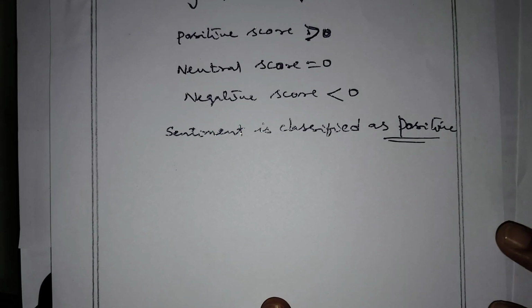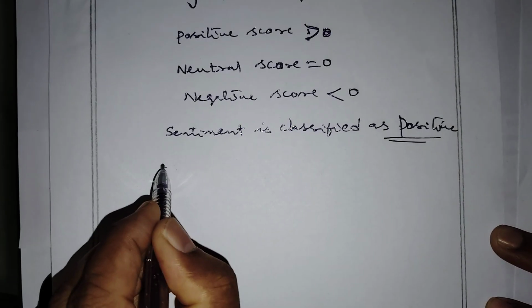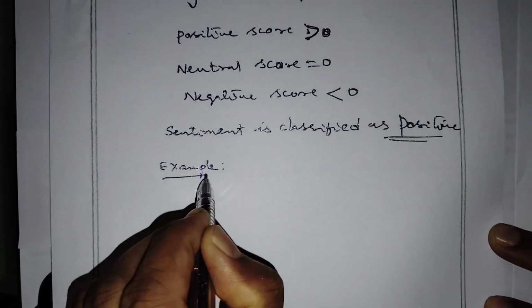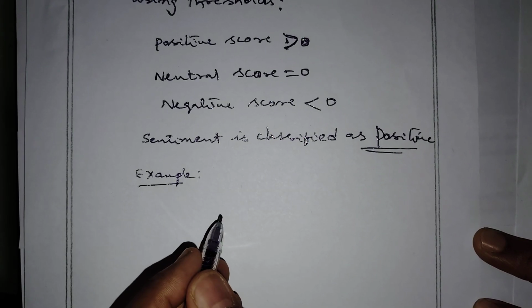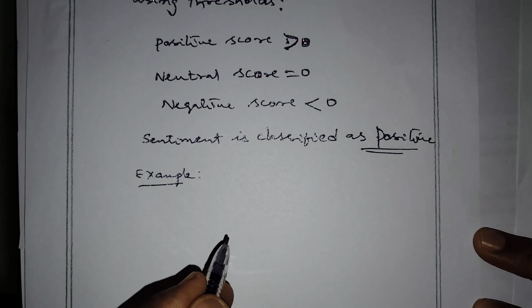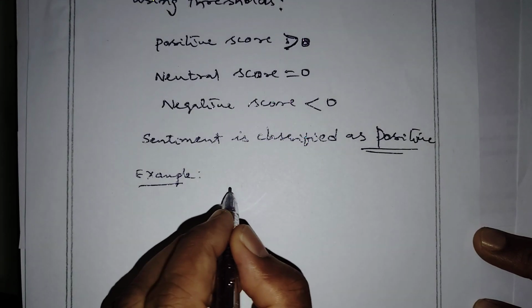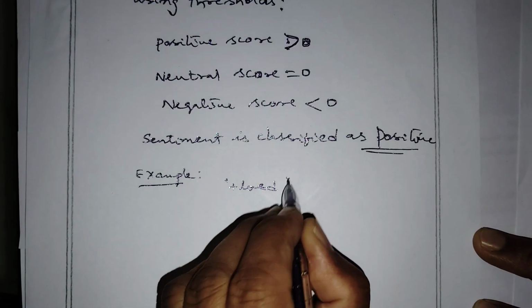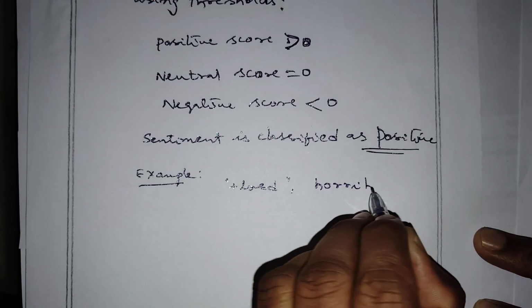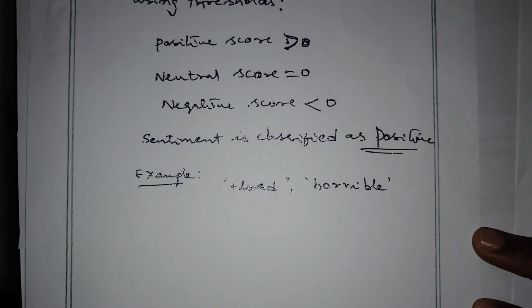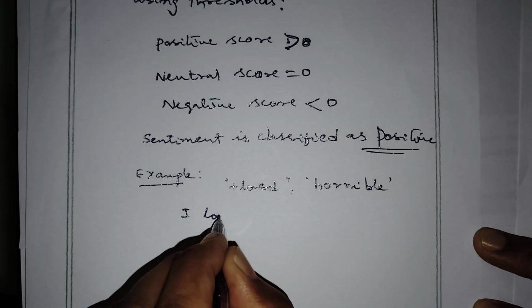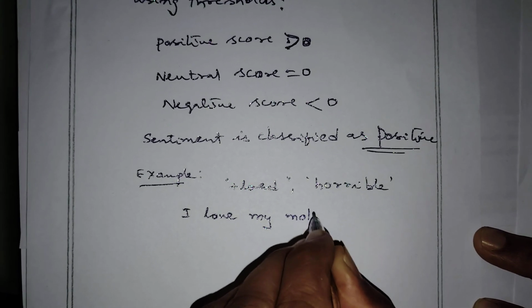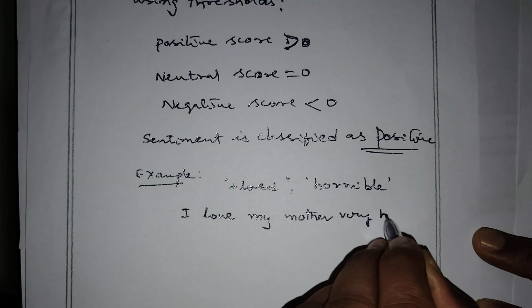Now we are going to give a few more examples so that we can understand sentiment analysis better. Suppose the sentence is, I love my mother very horrible.